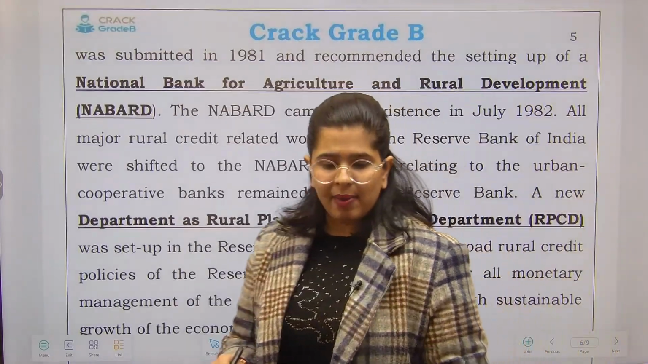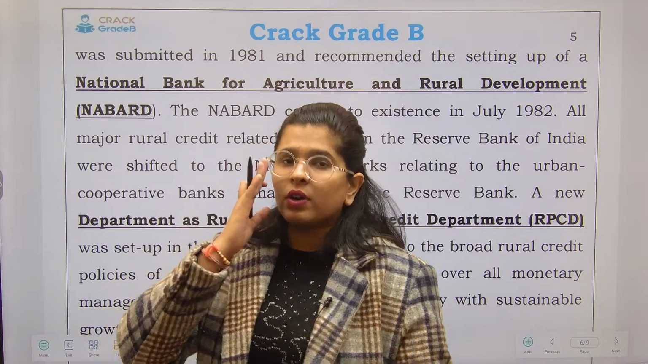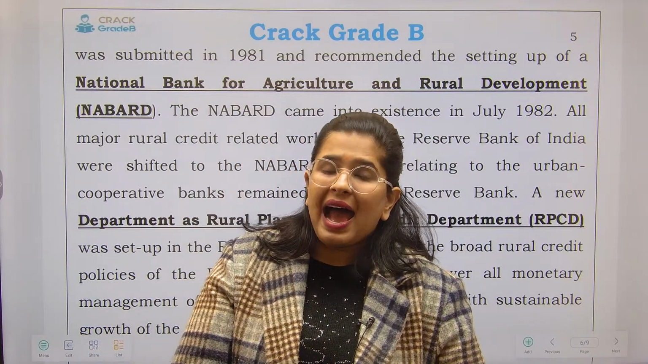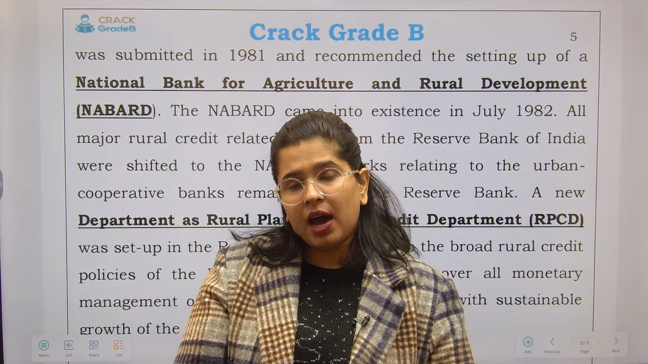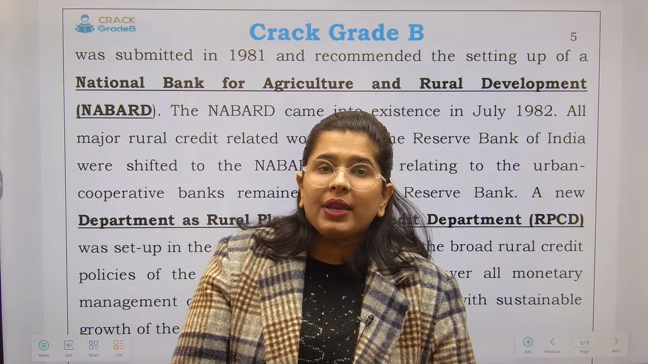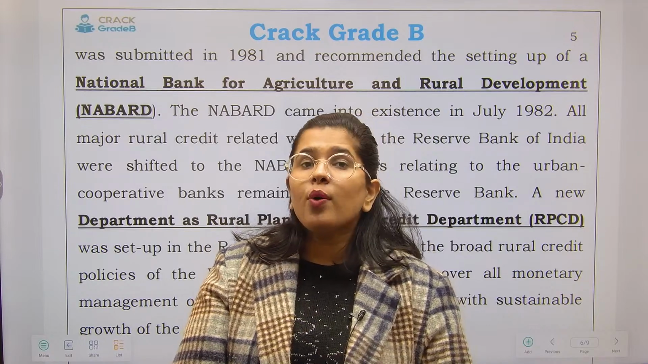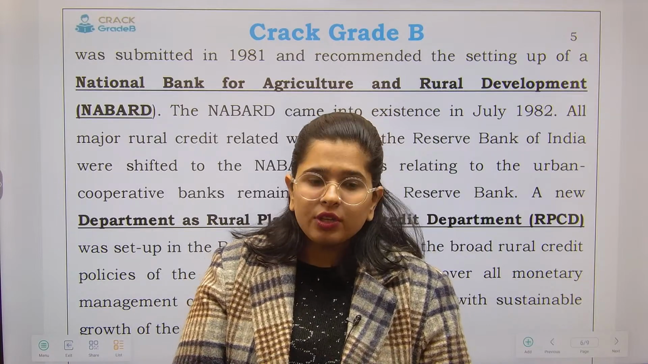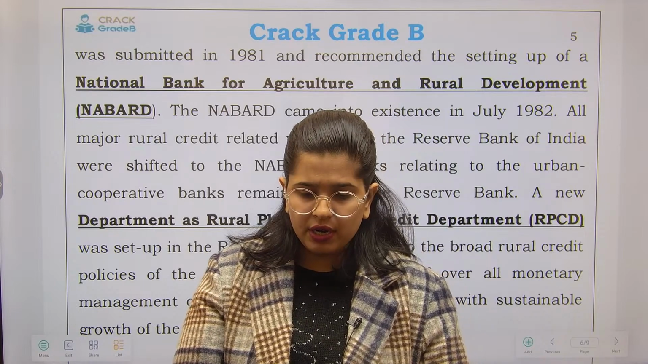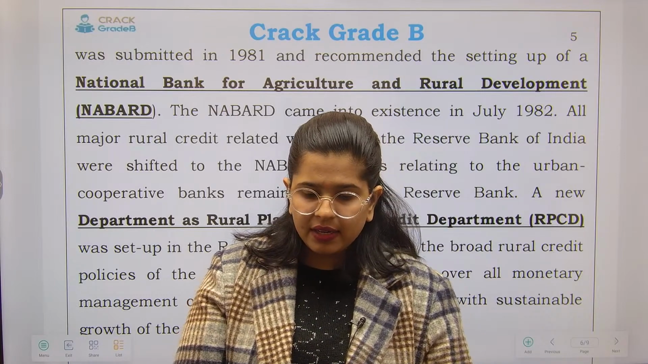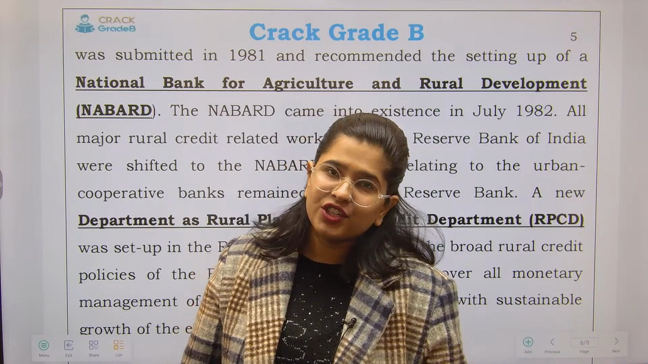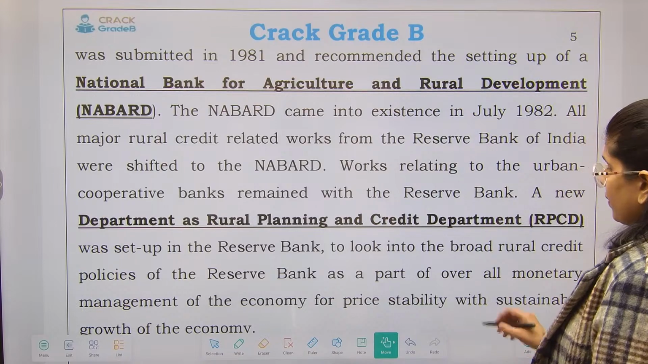See, we nationalized the banks. We thought that it was going to work with the combination of the banks as well as the cooperative banks. RBI really thought that this combination was going to work, but that combination did not yield so many positive results. So then it was identified that we are going to need a specific organization as well, and that is where NABARD came into existence. So it came into existence in July 1982.